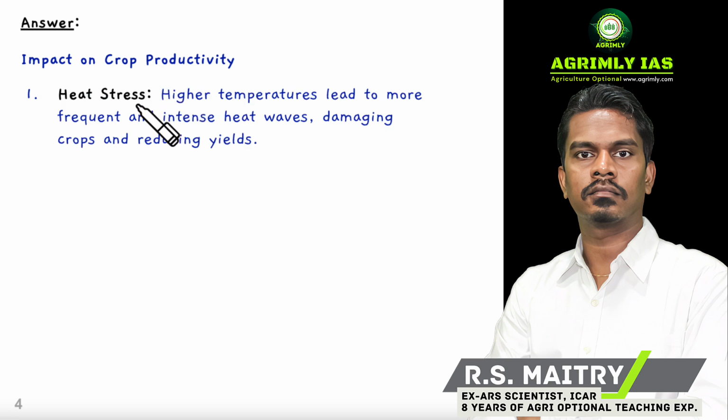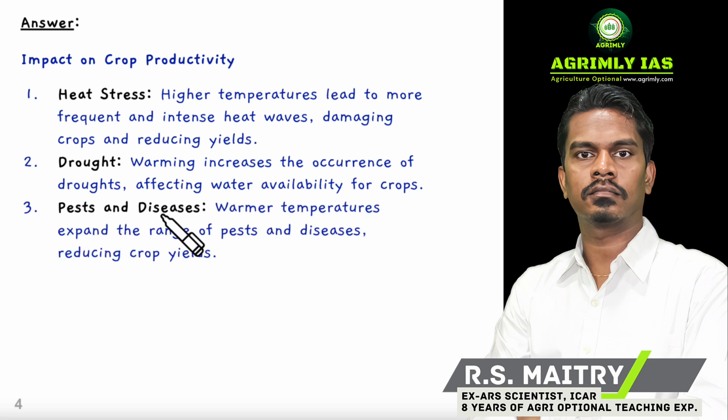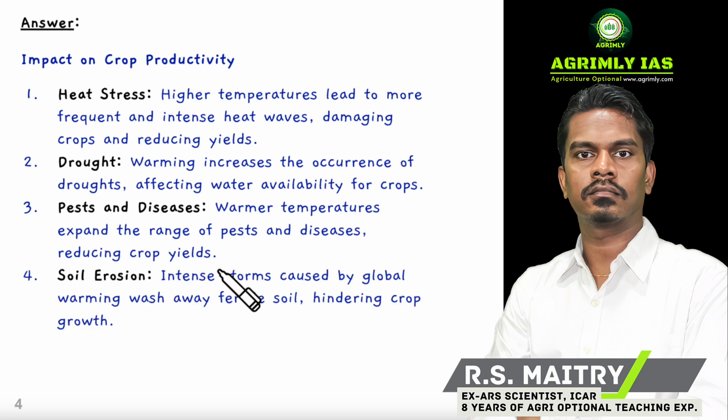Heat stress. Higher temperature leads to more frequent and intense heat waves, damaging crops and reducing the yield. Drought. Warming increases the occurrence of drought, affecting water availability for the crop. Pest and disease occurrence. Warmer temperature expands the range of pests and diseases, reducing the crop yield. Soil erosion. Intense storms caused by global warming wash away fertile soil, hindering crop growth.